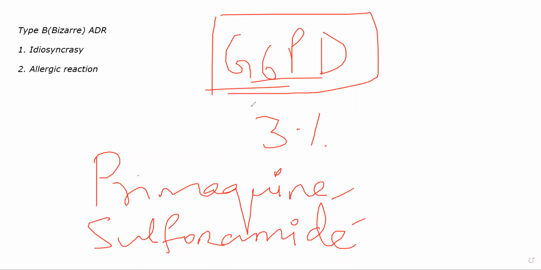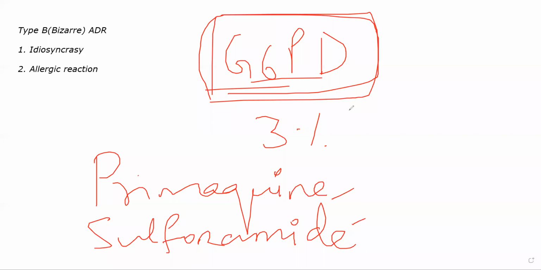What will happen is, in patients who have G6PD deficiency, hemolysis will occur. Their red blood cells will die. Their red blood cells will literally get destroyed. So that is an idiosyncratic reaction. It is a genetically determined defect. Let's suppose the patient or the doctor did not know that they had G6PD deficiency. Only after giving the drug, the patient starts showing hemolysis, and you deduce that okay, they might be G6PD deficient.